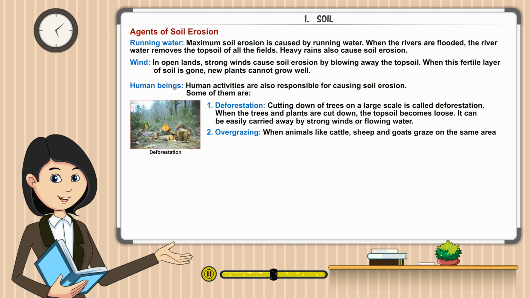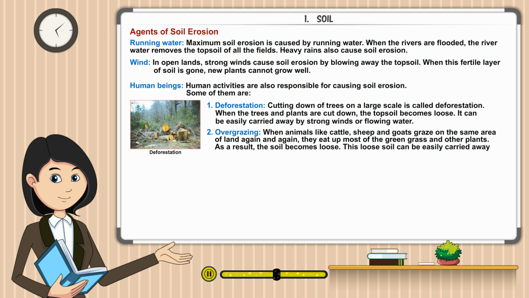Overgrazing. When animals like cattle, sheep, and goats graze on the same area of land again and again, they eat up most of the green grass and other plants. As a result, the soil becomes loose. This loose soil can be easily carried away by strong winds or flowing water.